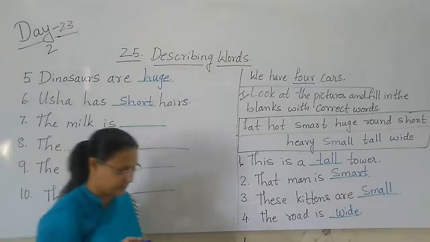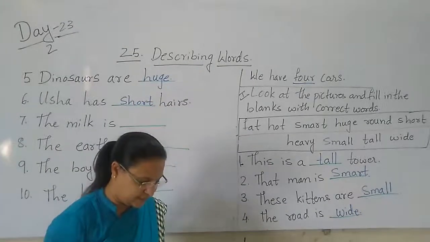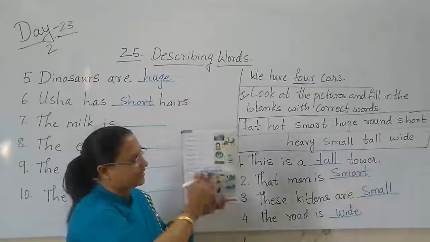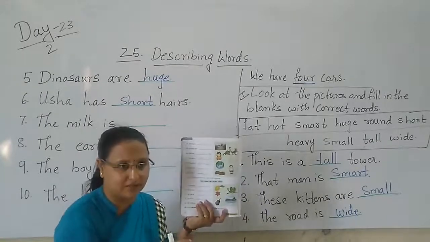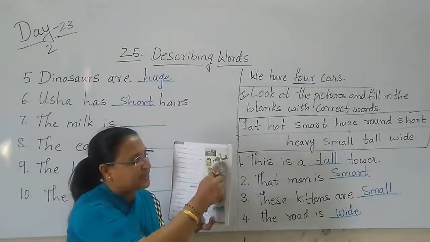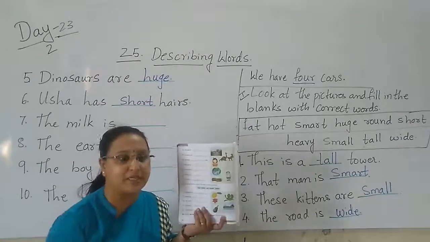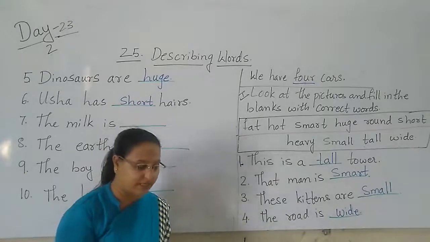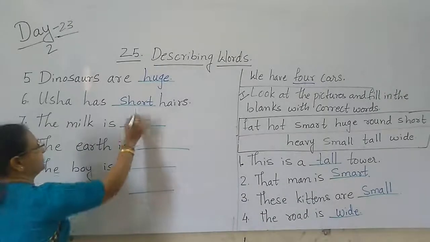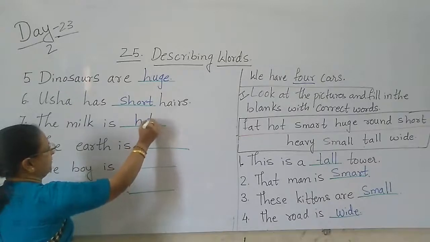Yes. Next. The milk is dash. You can see, children, here there is a glass and they have poured milk in it. And you can see the steam is coming out from the glass. That means the milk is hot. Hot. Next.